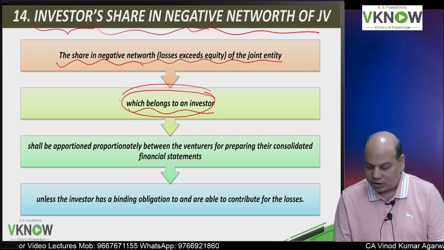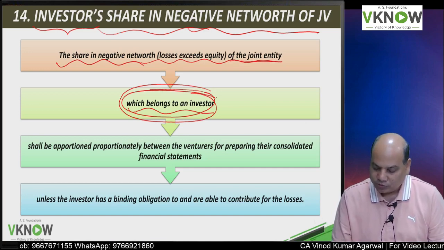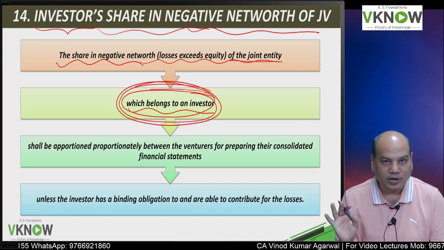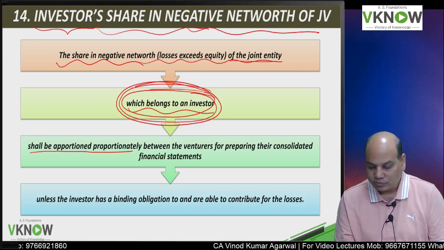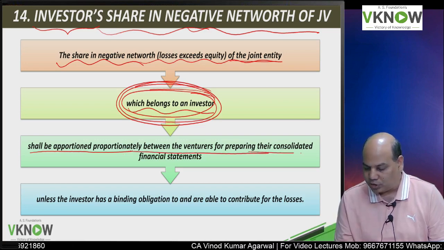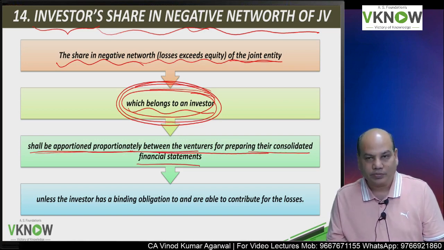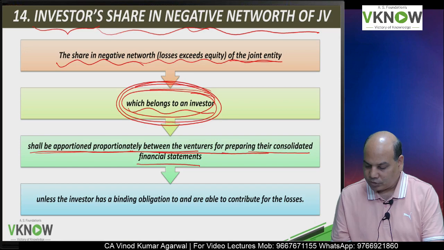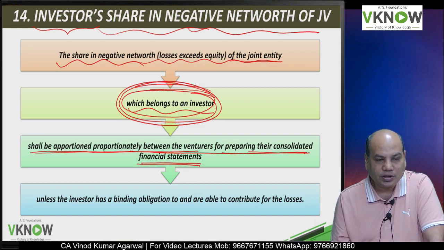But if the share in the negative net worth, that is losses, exceeds the equity of the joint entity which belongs to the investor, the investor's share of losses, because the investor will not pay anything more than whatever capital he has contributed, will be apportioned between the venturers proportionately when the venturers are preparing their consolidated financial statements.